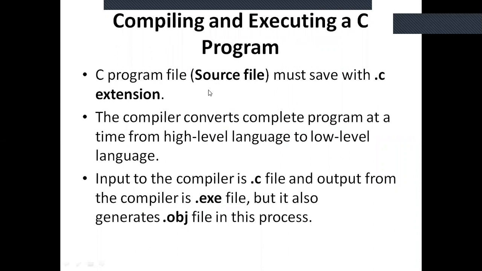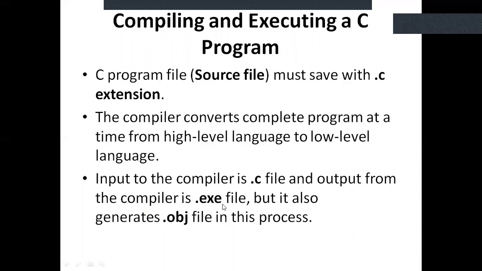Whatever program you type, you save it with the .c extension. The .c extension file we call the source file. After compilation, two files are generated. For execution, it generates one .exe file, which contains the object code as well as the header file code. The object file contains only the code of the program.